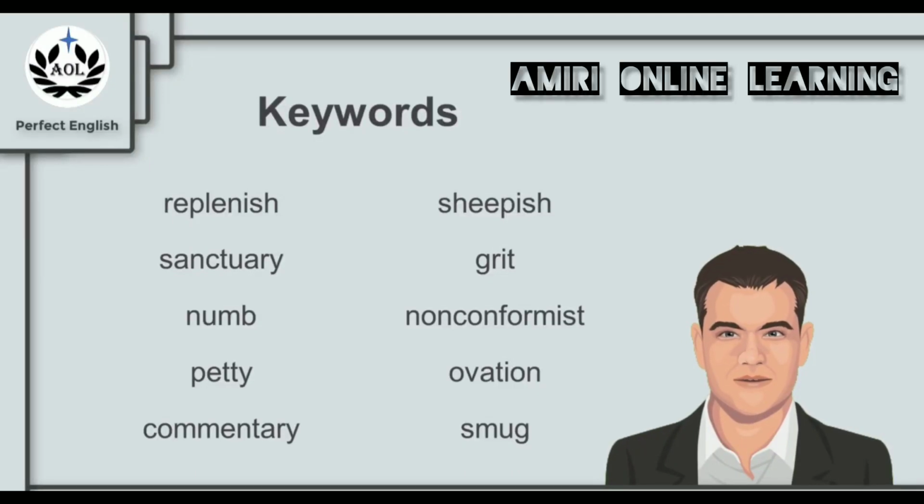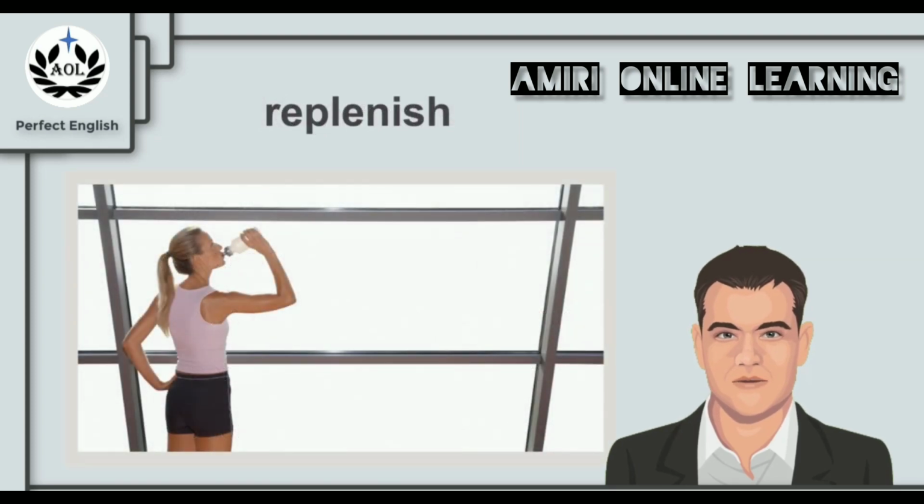Today we're going to focus on the following 10 keywords: replenish, sanctuary, numb, petty, commentary, sheepish, grit, nonconformist, ovation, and smug. Now let's start with the first keyword, replenish.